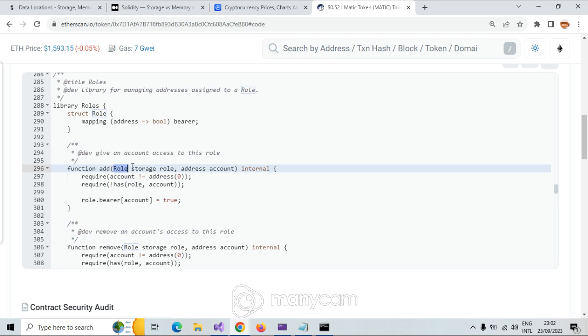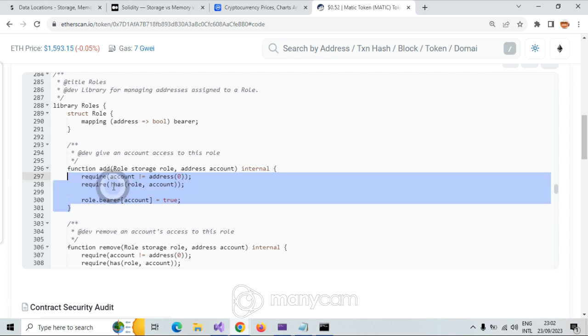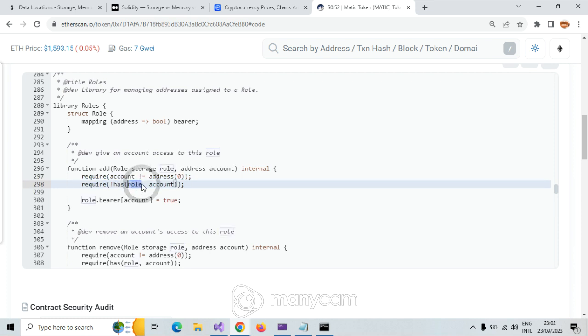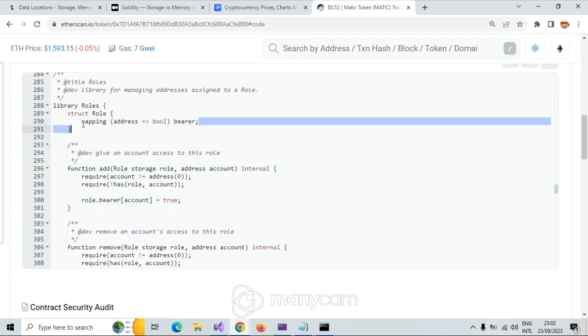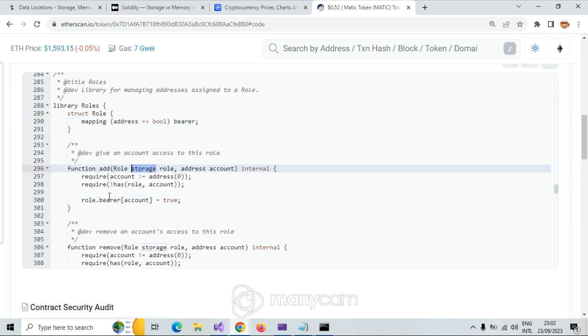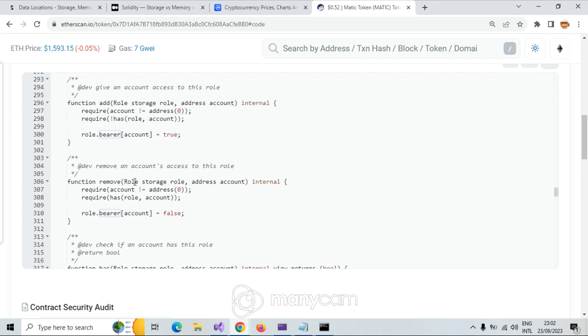We have an address. We want to say, hey, this is the address of the administrator who gets access to make some changes. Require account not 0, and require has role account. It says this address should be empty, or not have the role anymore, or never had a role. Then role bearer account is true, a storage variable. Very nice.